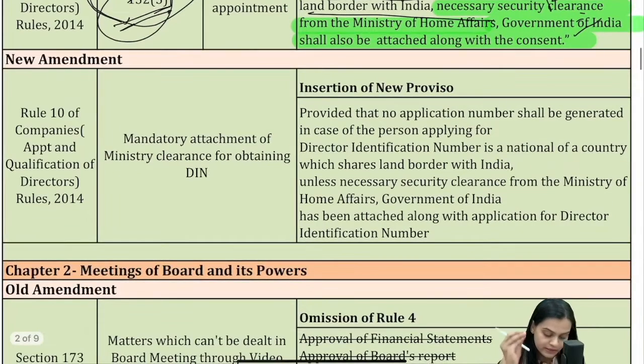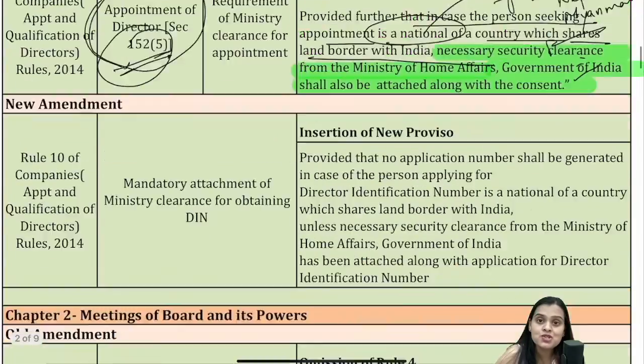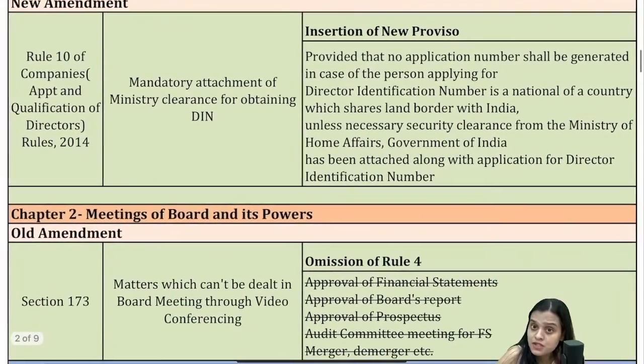So we have such applications amended accordingly. The same goes for Rule 10. Okay, provided that when you're making a DIN application, and you're making a DIN application in this case, that means you are a national of such a country, then your DIN application must be accompanied with the permission granted or the clearance obtained from the ministry. No application number shall be entertained if the person applying for DIN is a national of a country which shares a land border with India, unless the necessary security clearance from MHA, Government of India, has been attached along with the application for DIN. So, what are the two things?